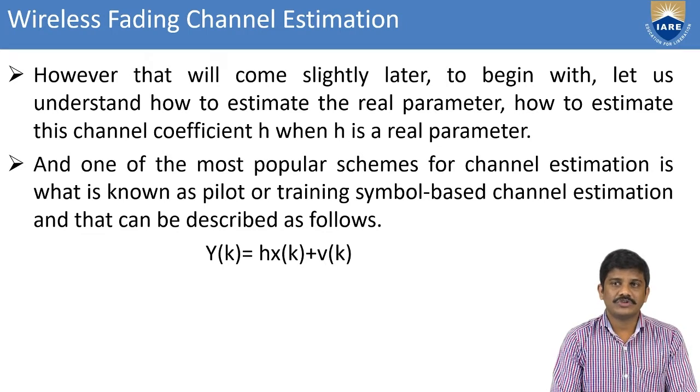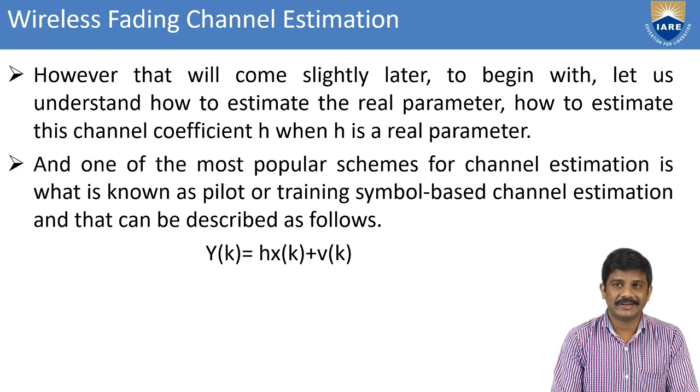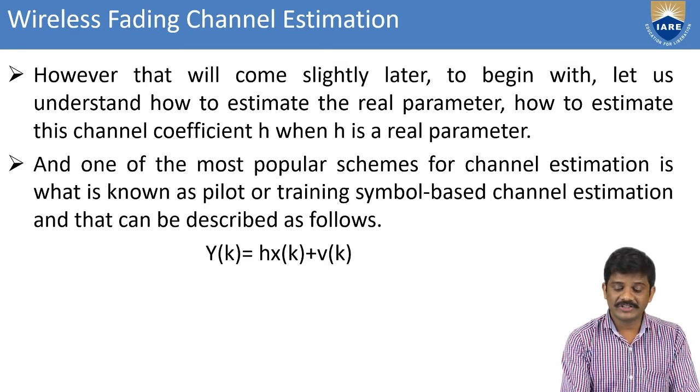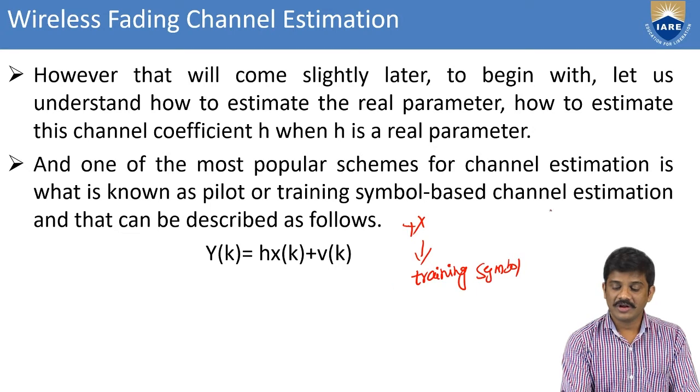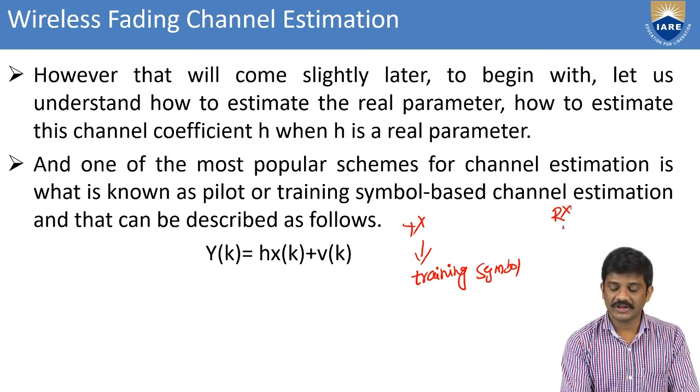One of the most common schemes of channel estimation is known as pilot or training symbols. Whenever you consider the transmitter's four symbols, they are also called training symbols or pilot symbols. This is in the transmitter section. Coming to the receiver section, we also have the training symbols and pilot symbols.